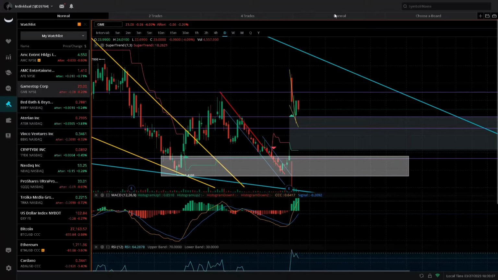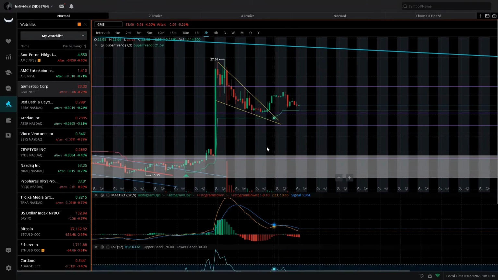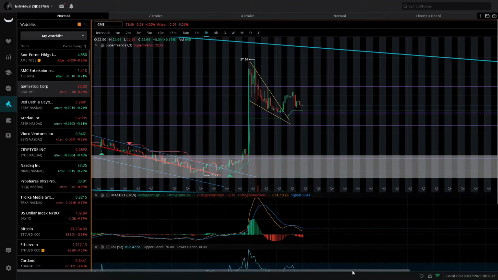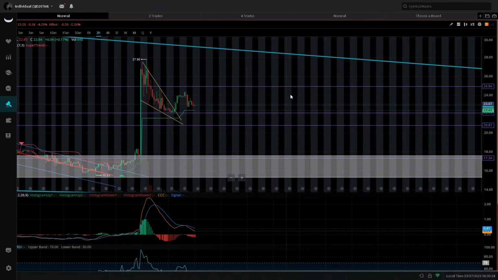And if we look at the smaller time frames, we have the breakout of this falling wedge. You normally come up and then consolidate inside the falling wedge, break outside of it, and then test the top of it and break to the upside, which we happen to do. Now we have this bullish consolidation above the $22 level, $22.50 level, above this main support and resistance.